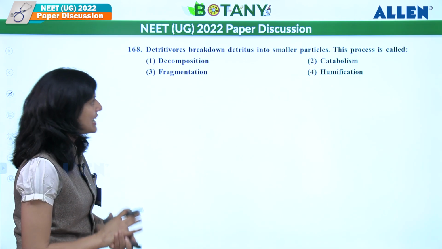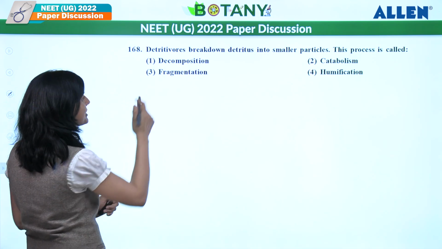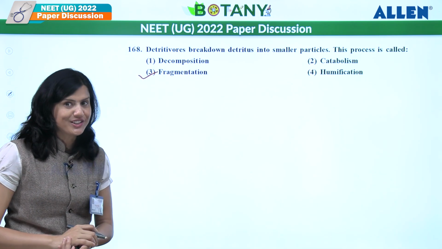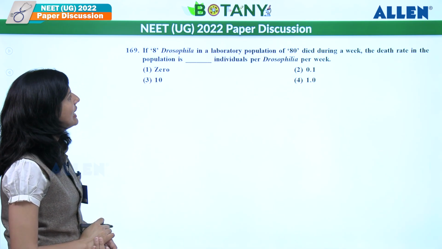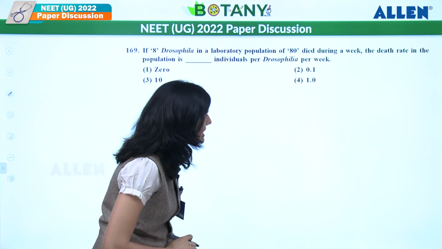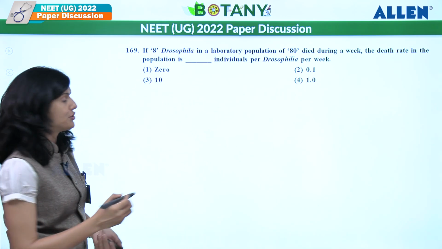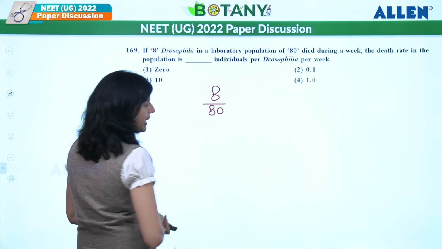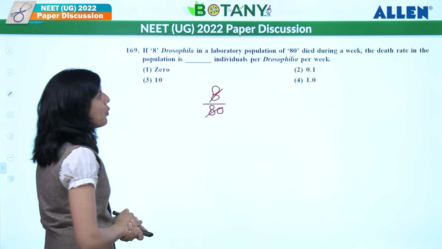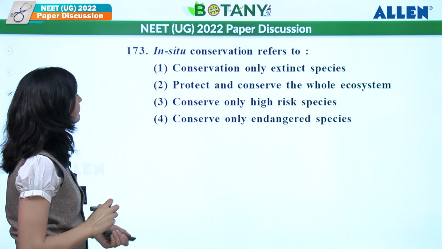Detritivores break down detritus into small particles. What do we call the process? The process is called fragmentation. Let's see: if 8 Drosophila in a laboratory population of 80 died during a week, what is the death rate in the population? What should it be? 8 by 80, right? So what should it be? 0.1. So the answer should be the second one over here.